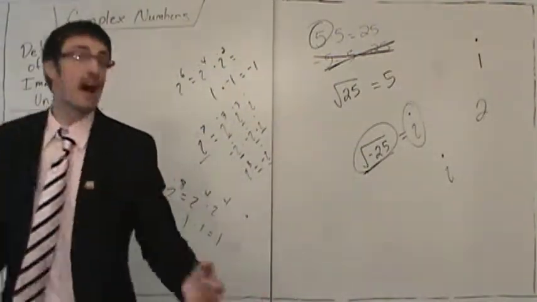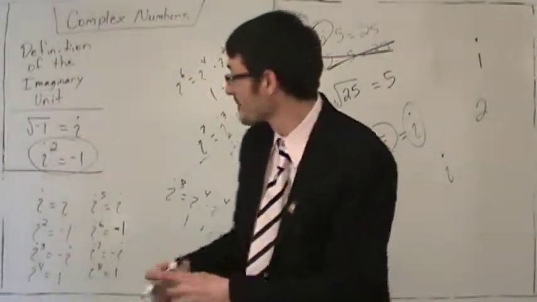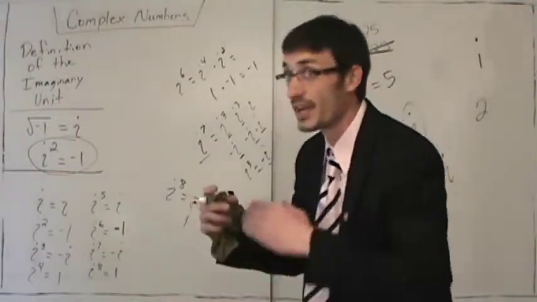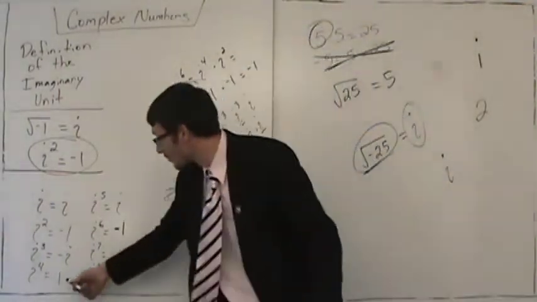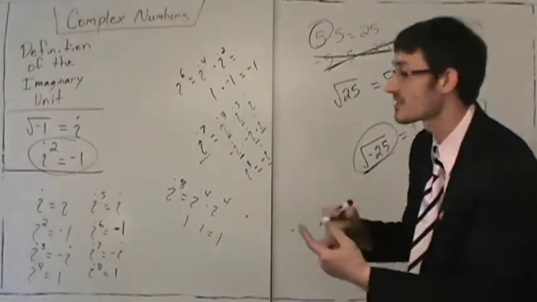So the question is, if i to the fourth is 1, i to the eighth is 1, what's i to the 12th? I to the 12th is also 1. What's i to the 16th? We're going up by multiples of 4. So i to the 4th is 1, i to the 8th is 1. What's i to the 12th? I to the 12th is also 1.